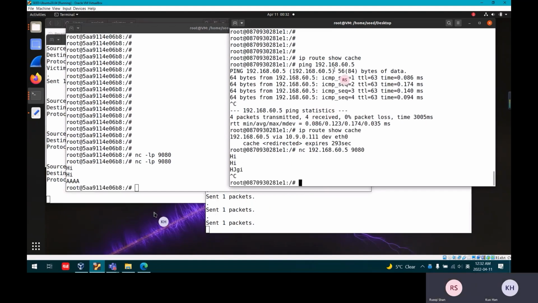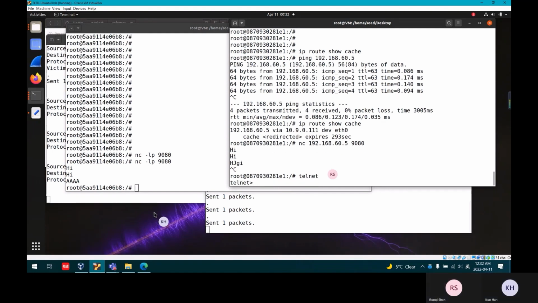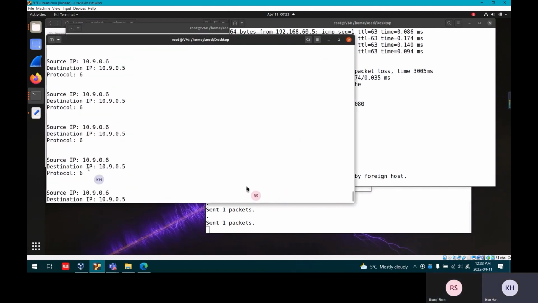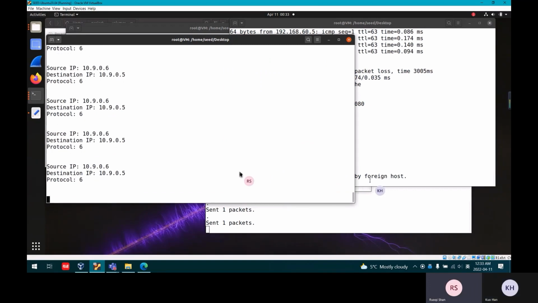Now we are on the victim machine, and if we want to telnet the connection to user 1, wait. You can see that the connection is immediately closed because we reset the connection in our auto attack program.